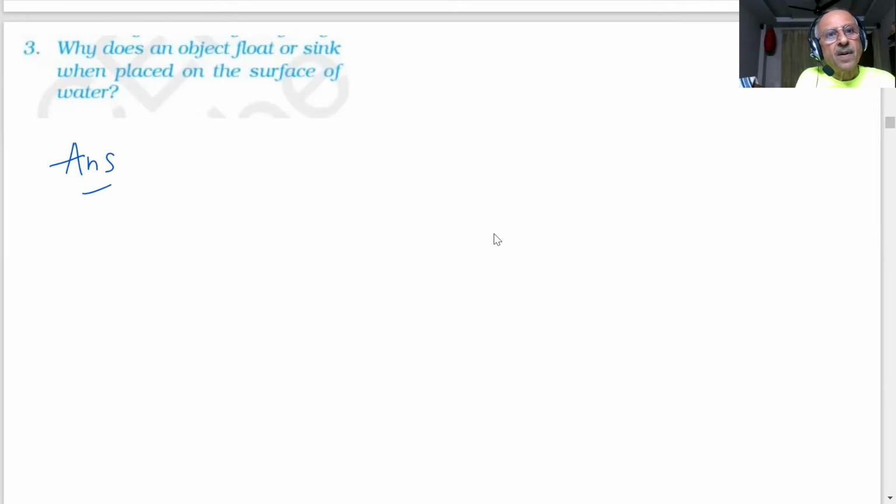Sir, because of the difference in their densities. You are saying the nail sinks. The nail sinks because there is a force which is equal to the weight of the nail. There is a force which is equal to m into g. So this is due to the gravitational force.